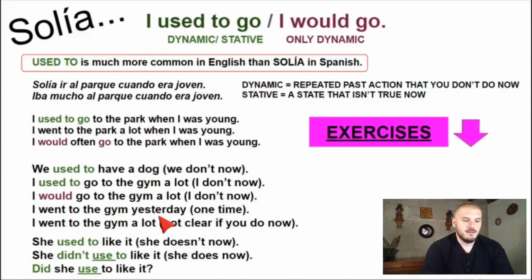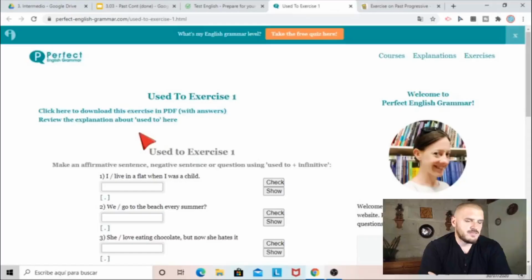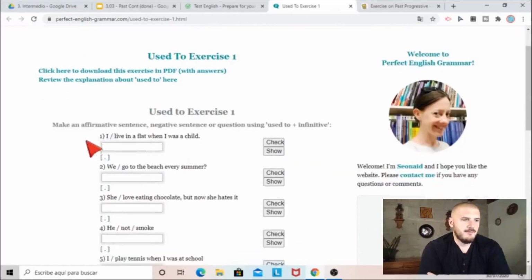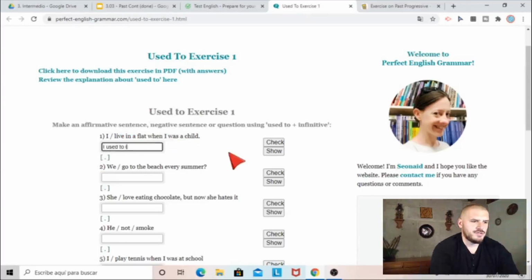Let's have a look at some exercises. Go to point number 2 in the description to open the activities. This is what the activity page looks like. Make an affirmative sentence, negative sentence, or question using used to and an infinitive. This is just used to, okay, not would. Because used to is more common. Would is not very common. I live in a flat when I was a child. I used to live in a flat, which is like an apartment, when I was a child.